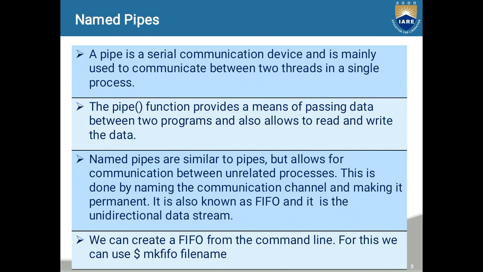And likewise, we have named pipes. Similar to pipes, but they allow communication between unrelated processes. This is done by naming the communication channel and making it permanent. Like a pipe, it is a unidirectional data stream. It is also known as FIFO.